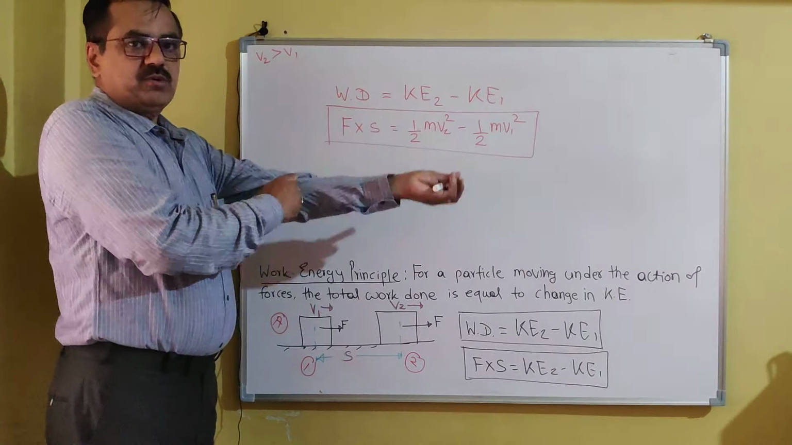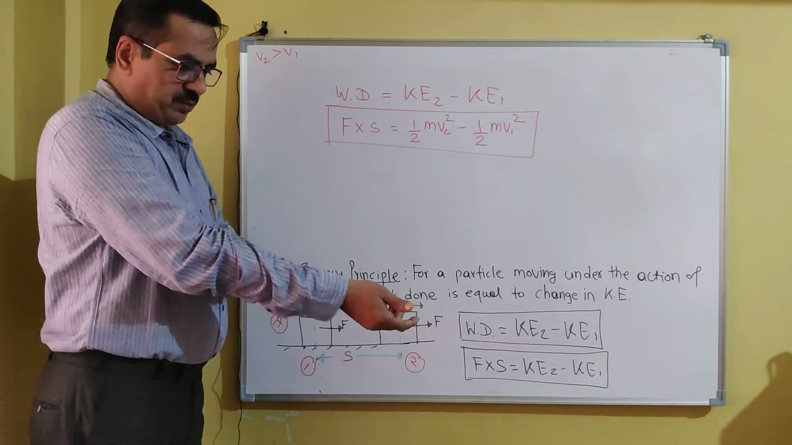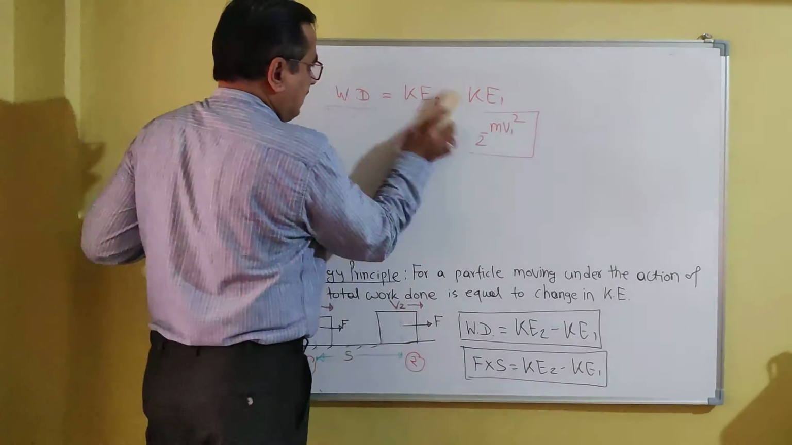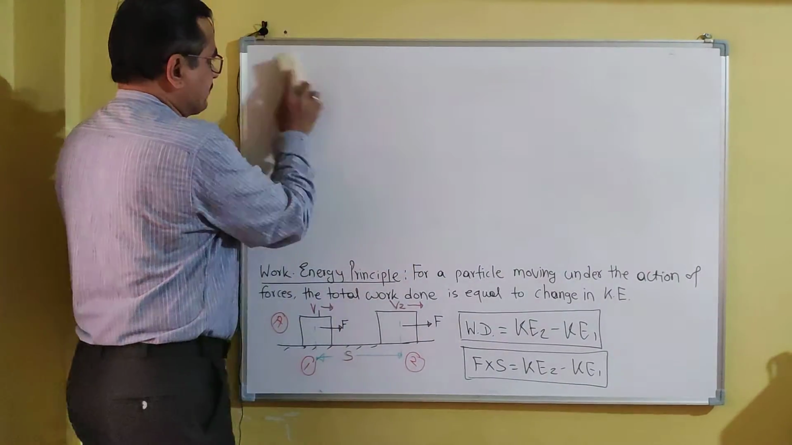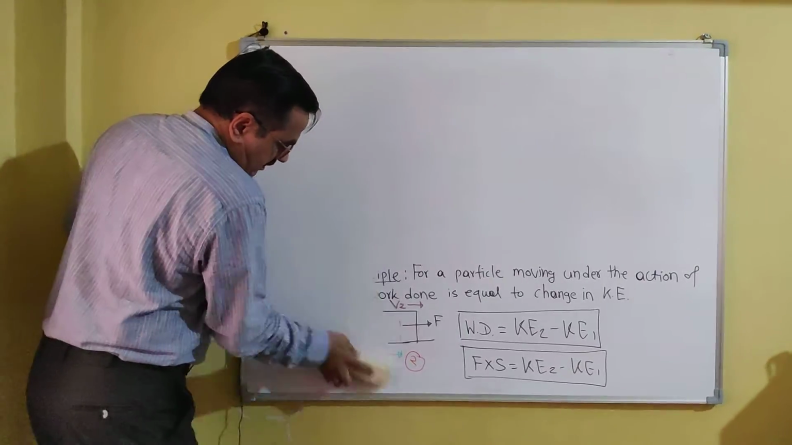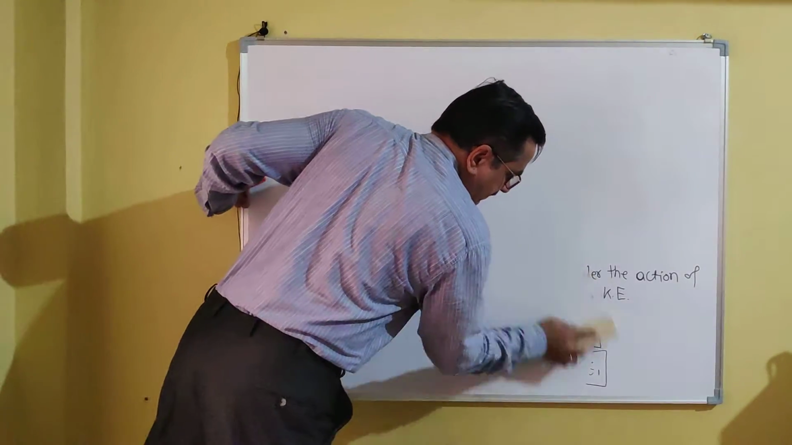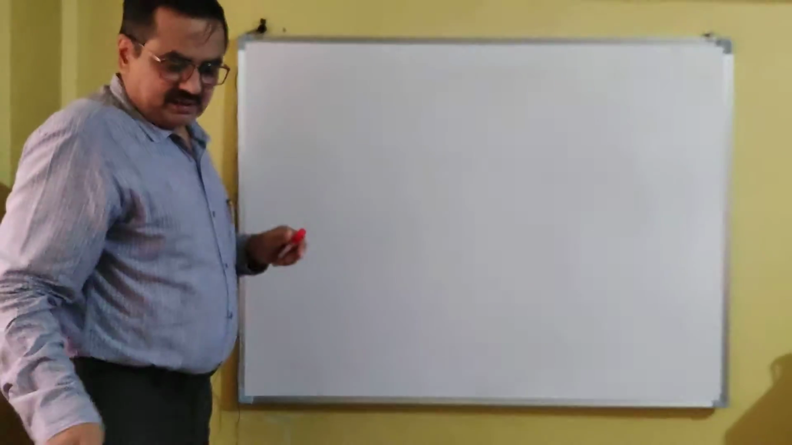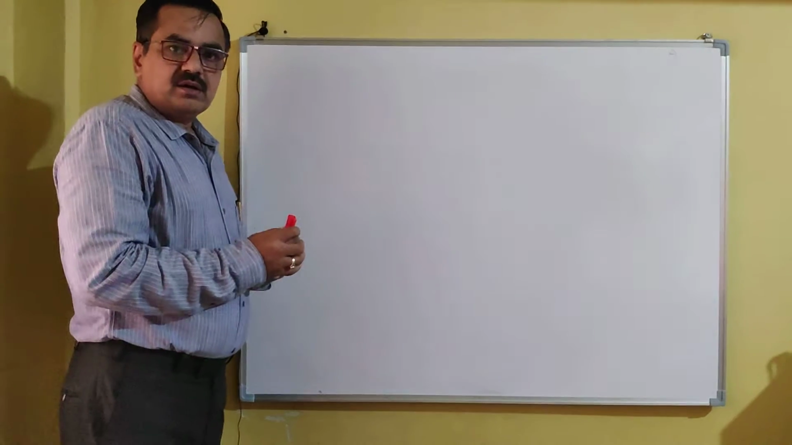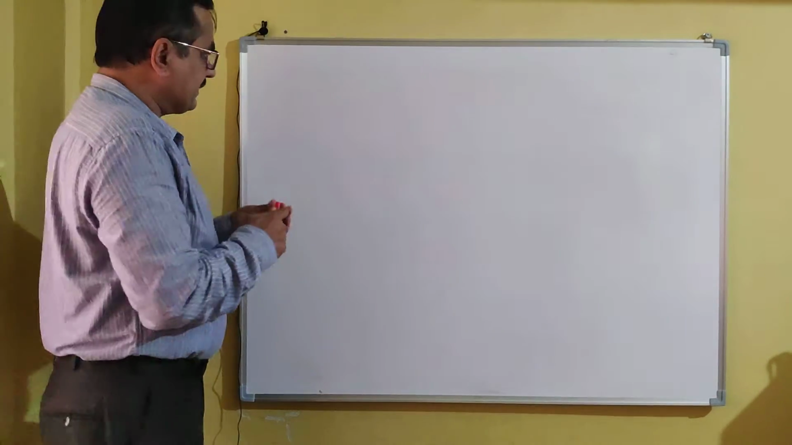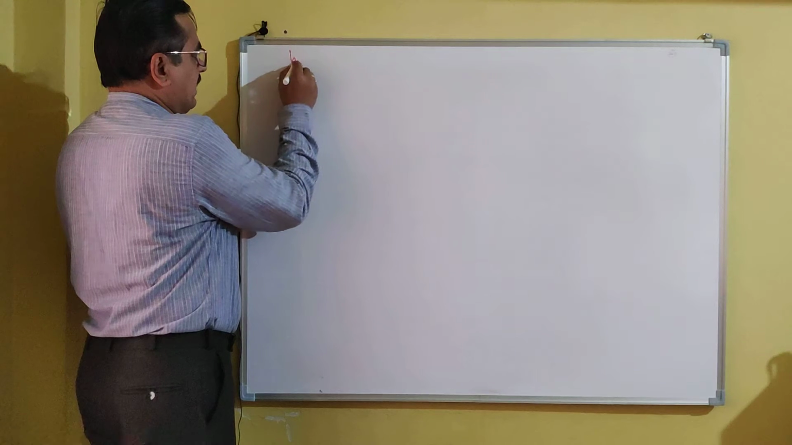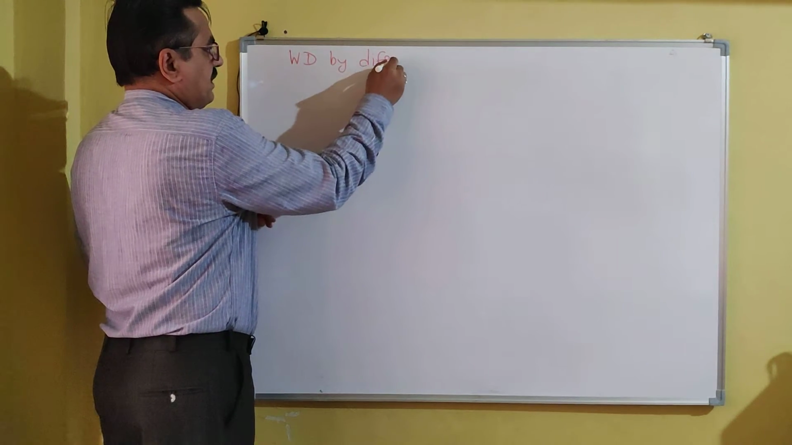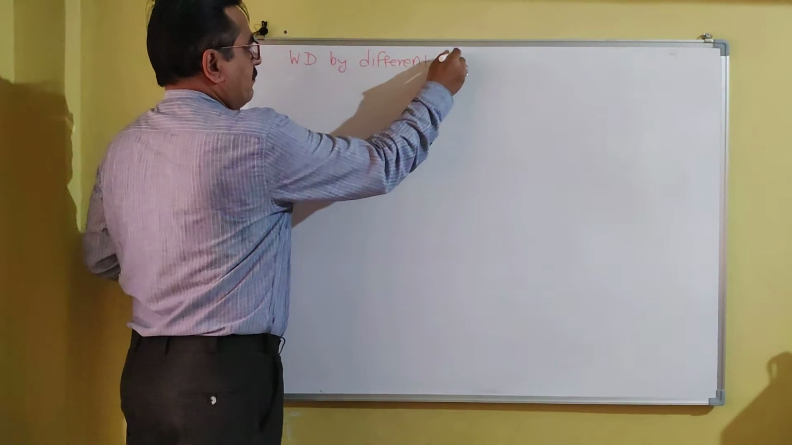Now work done by a force depends upon the type of that force. So there are different types of forces, and let us discuss work done by different types of forces. So friends, you should write the statement and the equations along with me. When I am writing on the board, you should note it down in your notebook. So let us discuss work done by different forces.